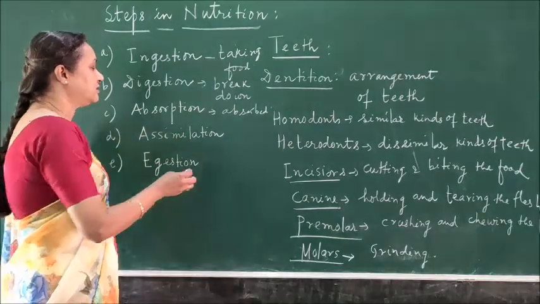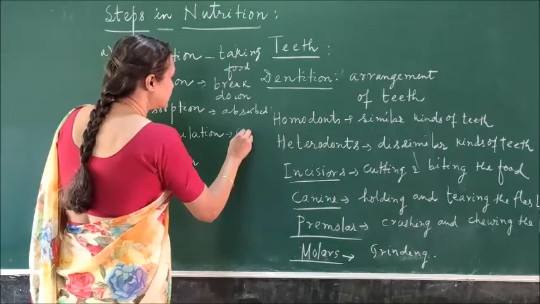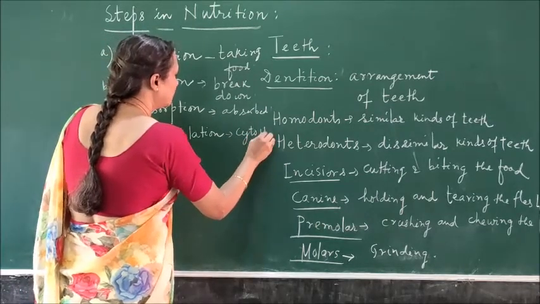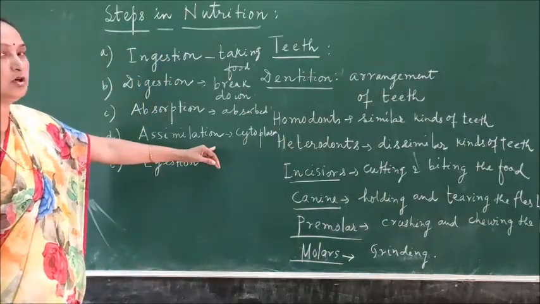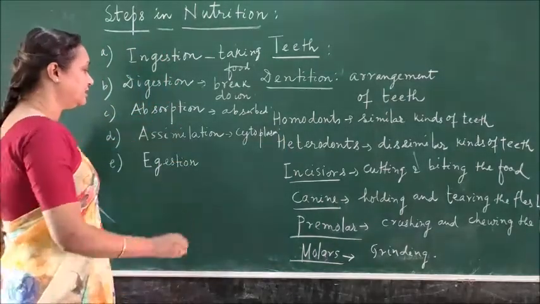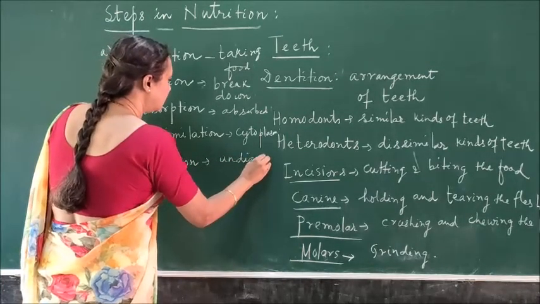Then assimilation means what is the use of the food? The food is used in making the cytoplasm or any other part of the cell. That process is called assimilation. And egestion means all the undigested food is given out of the body.